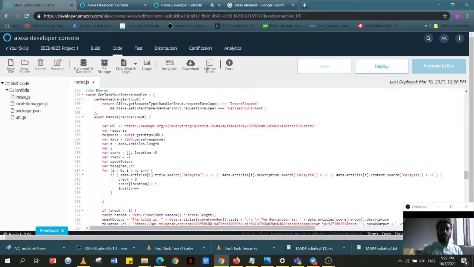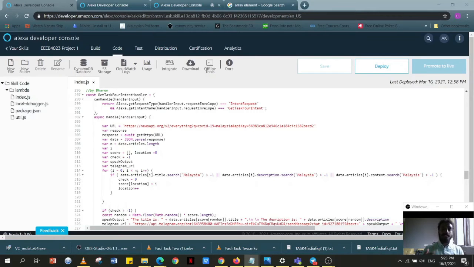Regarding the API, the API provided was newsapi.org, and under this URL there are 3 different methods for searching for latest news all around the world, namely everything, headlines and sources. Everything will simply search for all the news all around the world without any filter, whereas headlines will look for the top headlines or the breaking news all around the world. And sources is mainly to search for wanted publishers.